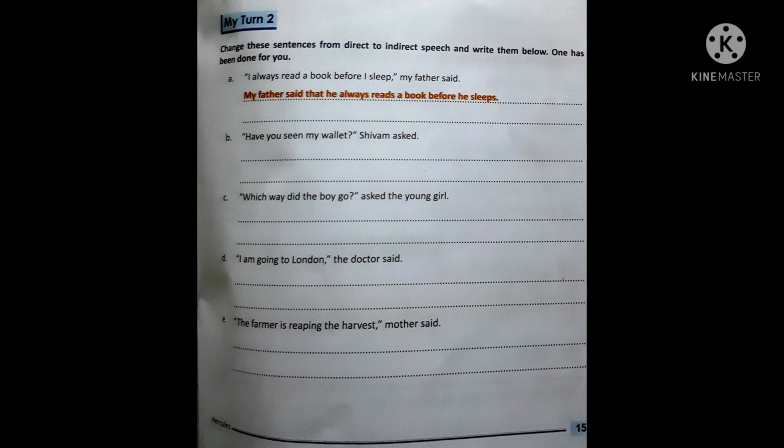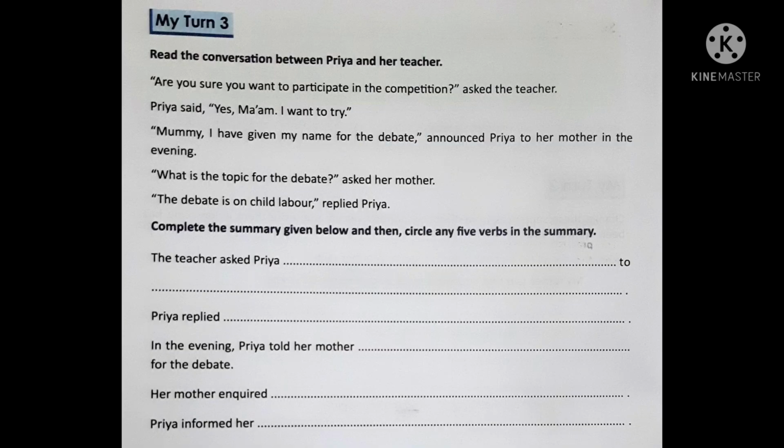Okay, so this was the exercise My Turn 2, in which we have changed the direct speech into the indirect speech. Yeah, clear? Is it clear to everyone? Okay, now turn to page number 16, beta. In My Turn 3, what we have to do is read the conversation between Priya and her teacher.